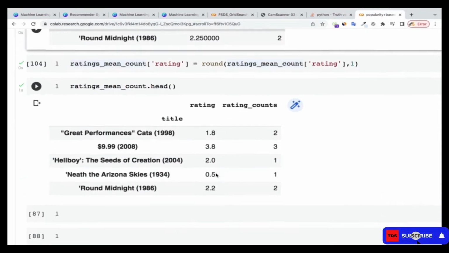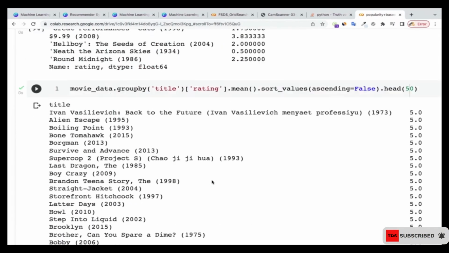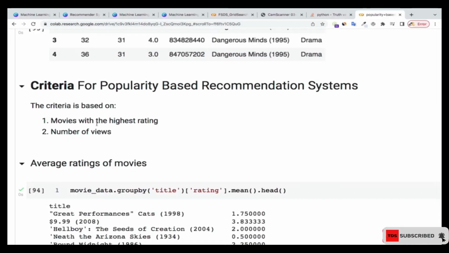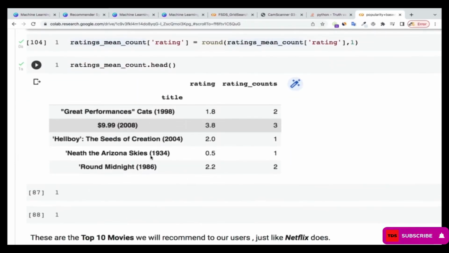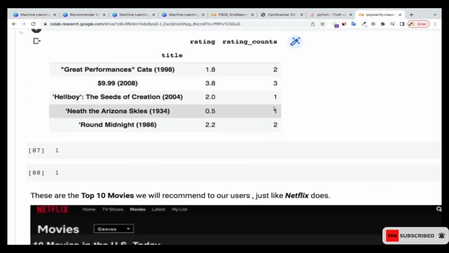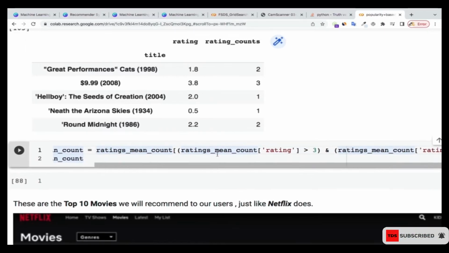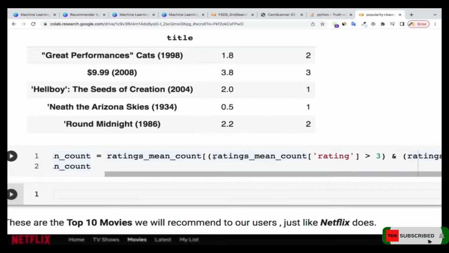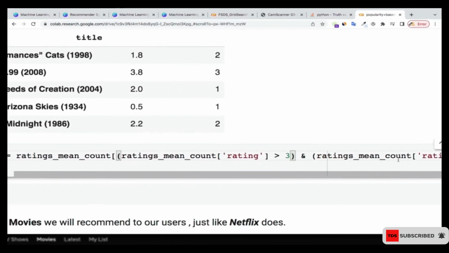So what I'm going to do now is bring in our criteria that we set earlier on. Our criteria, if we go all the way up here, we said that we want movies with the highest rating and also number of views. So that's what I'm going to do over there. Because now the count is here, but you can see that some of them are 2, some of them are 3, and so on and so forth. And then the ratings, these ones are not sorted, so I'm just going to sort them over here. So if I go into my ratings_mean, I'm going to select the ratings, and then I'm going to select only the ratings that are higher than 3.